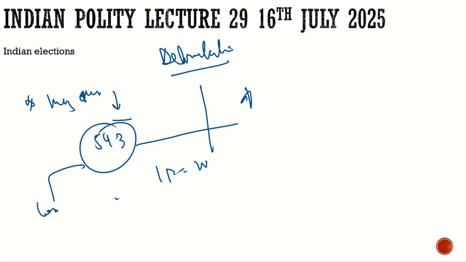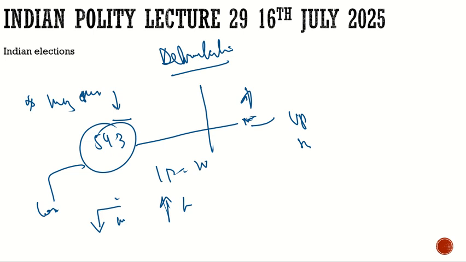will lose their representation, and the North Indian states will gain representation. For example, UP, Bihar, and all these states will gain. And if this number does not remain frozen, if the representation in parliament increases, then how much increase will we see in the South Indian states? It would be very little, and in the North Indian states, it would be hugely exponential. So what will it lead to? It will lead to an edge to the North Indian states.